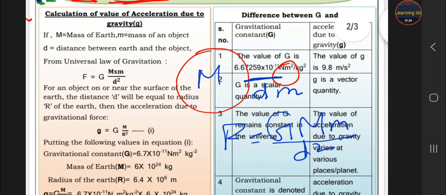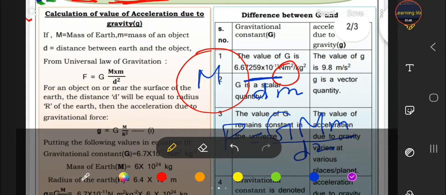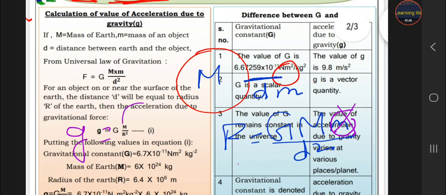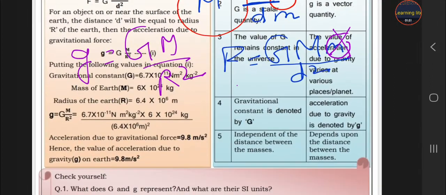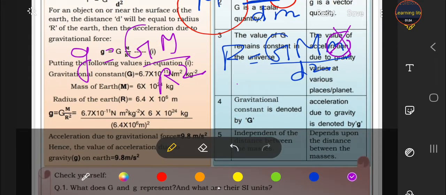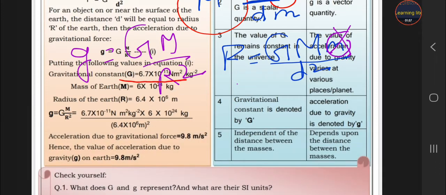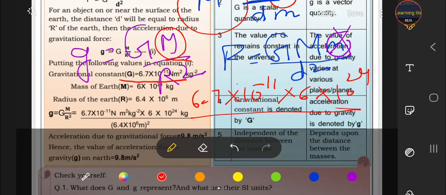For an object near the surface of the Earth, the d will be equal to the radius. So the mass of the object would be negligible, and then the acceleration is equal to GM upon r square. Now put the value of G. What is the value of capital G here? The value of capital G is fixed, that is 6.7 into 10 raised to power minus 11. So we put 6.7 into 10 raised to power minus 11 into M, that is the mass of Earth, 6 into 10 raised to power 24, upon r square.